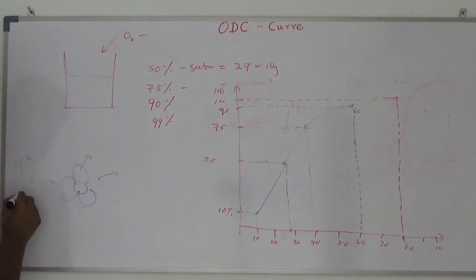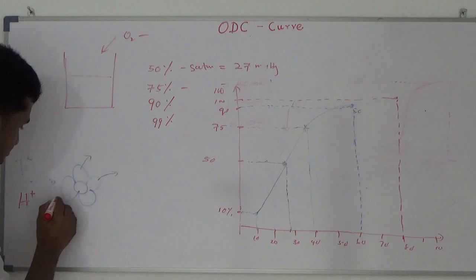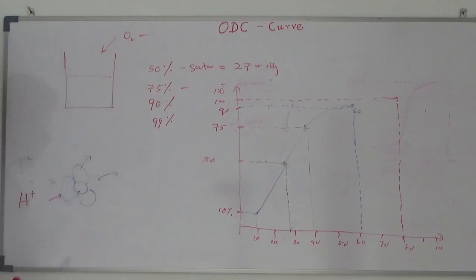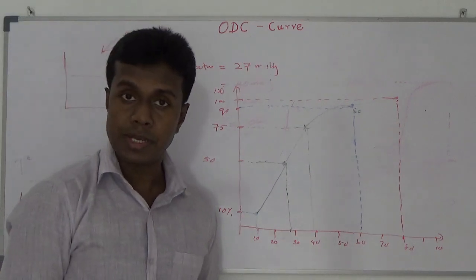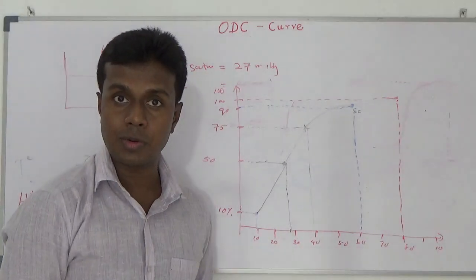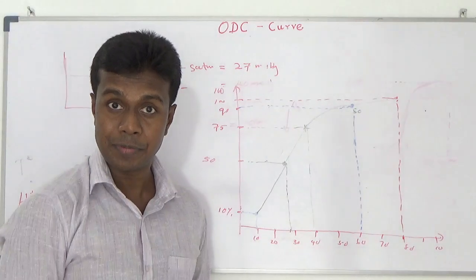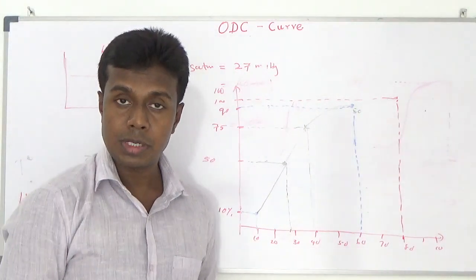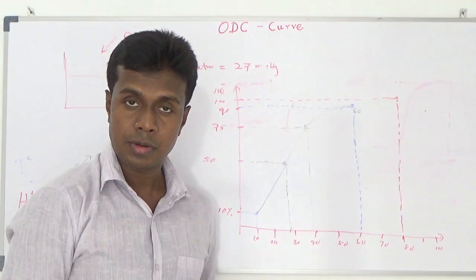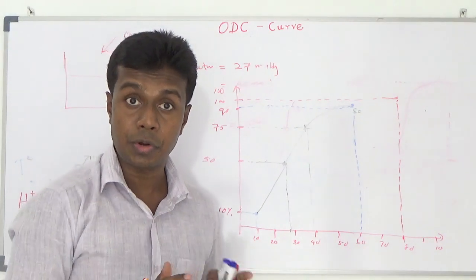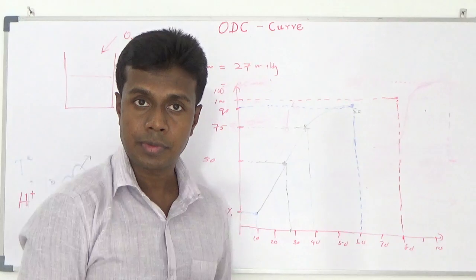When I increase the hydrogen ion concentration, the hydrogen ion asks the hemoglobin molecule, please remove this nasty oxygen molecule, please bind me. Hemoglobin is one of the major buffers present in your blood.